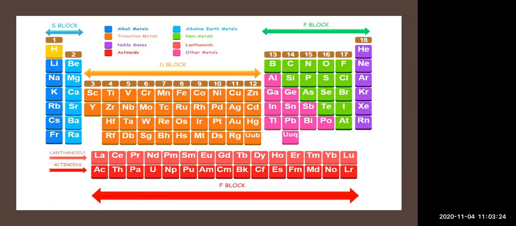So these are all considered in a zigzag line. The metalloid elements lie along the border of this. All the metals lie on the left hand side, and the non-metals lie on the right hand side of it. I will show you.